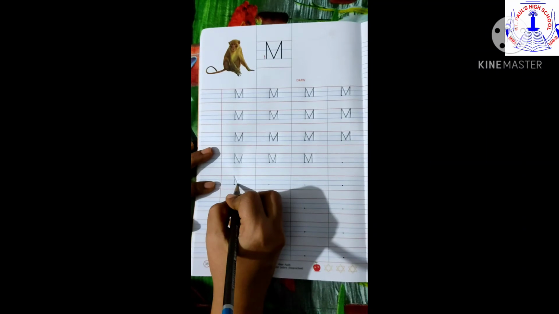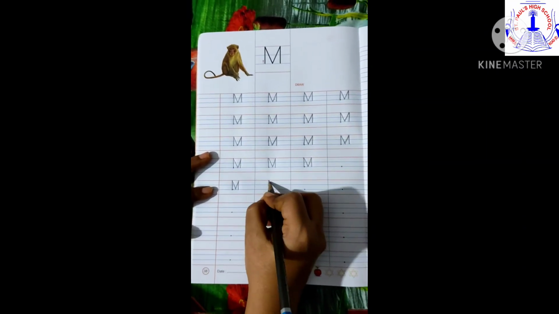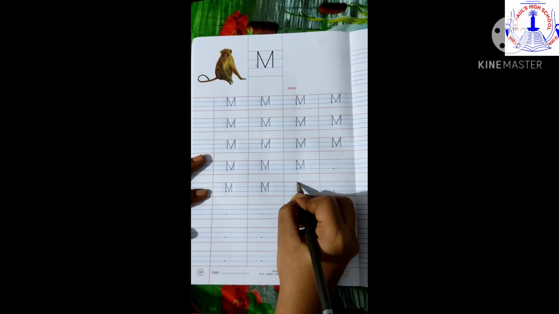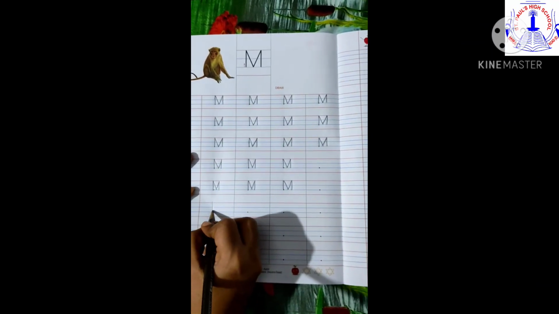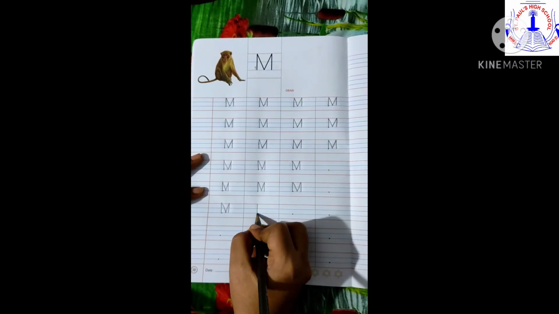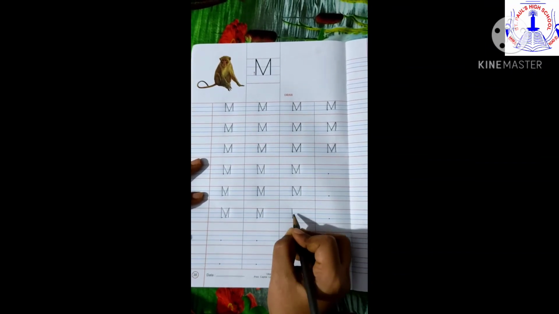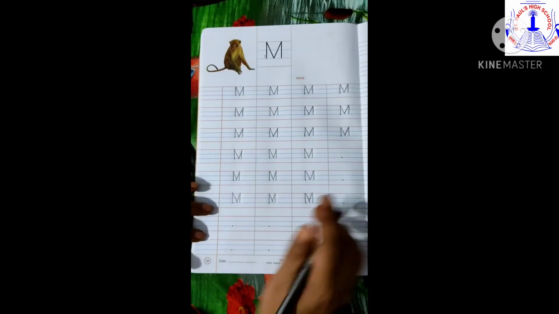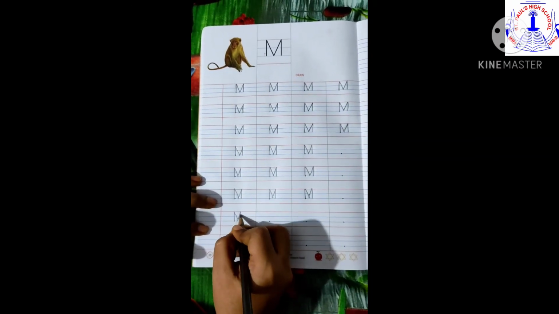M says mo, M for monkey. Come on children. Can you tell me this? Which letter is this? This is letter M. This is your letter M. This is how you write letter M. Leave this. This is your letter M.